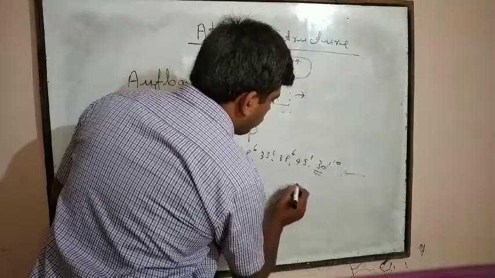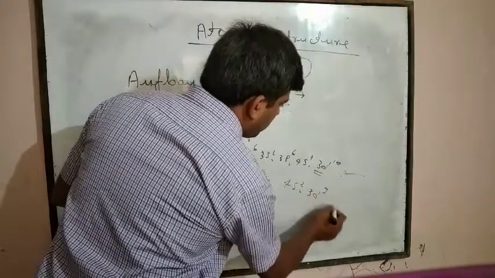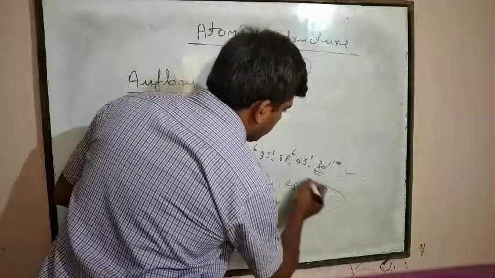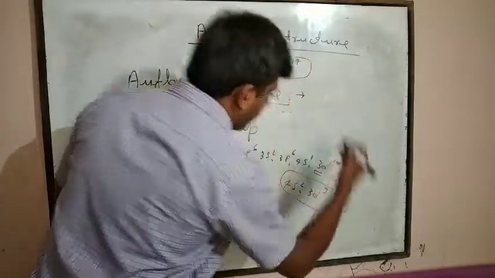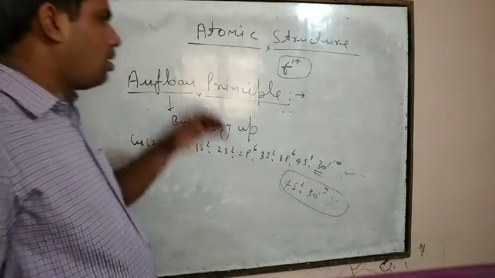But 4s2 and 3d9 is the incorrect electronic configuration. This is not correct. It is incorrect. Okay.